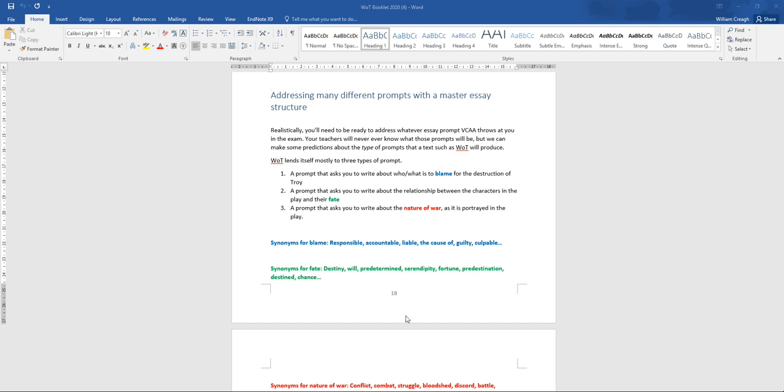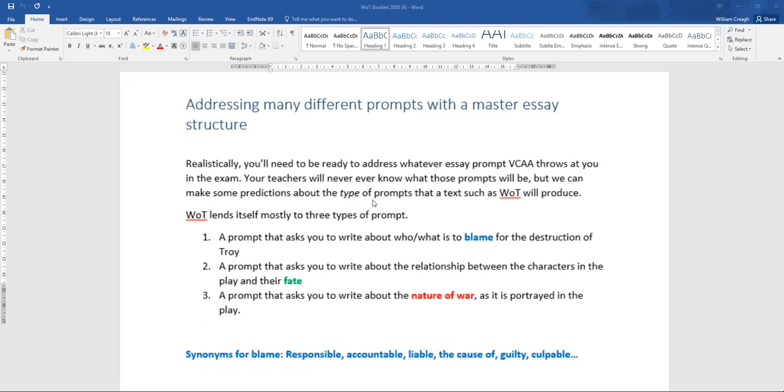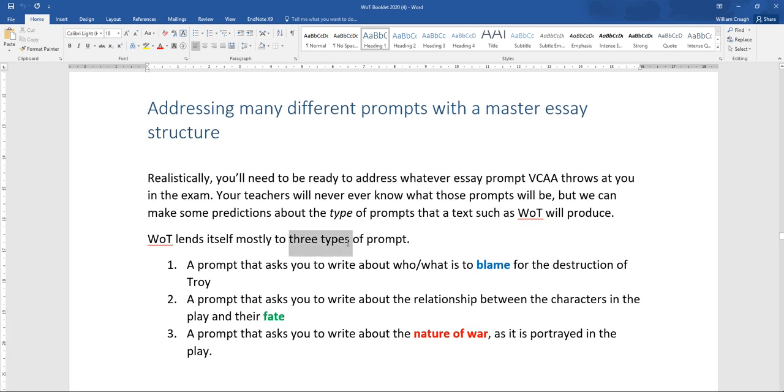All right, so I've taken us to page 18 of the Women of Troy booklet, and you can see here we've got this little heading that says addressing many different prompts with a master essay structure. So realistically, you need to be ready to address any essay prompt, but this play, Trojan Women, tends to lend itself to 3 types of prompts.